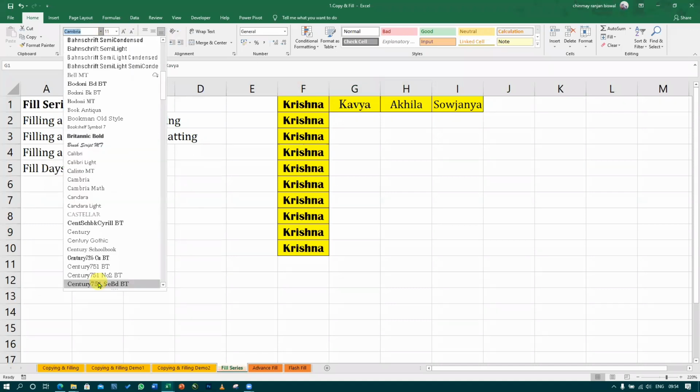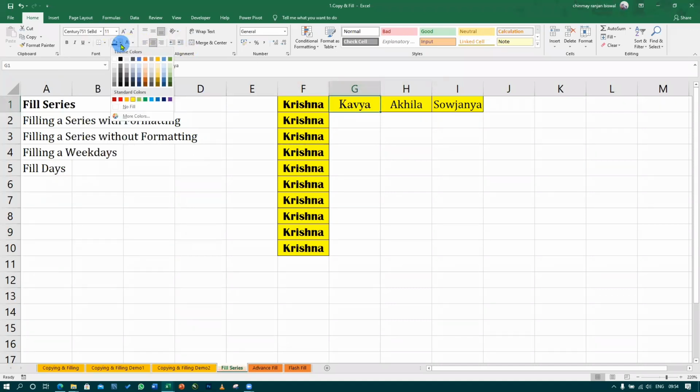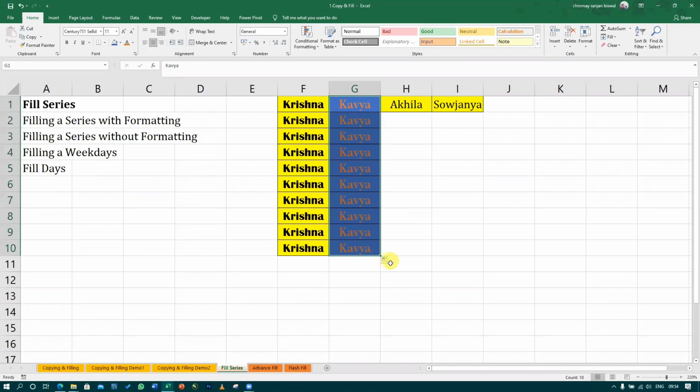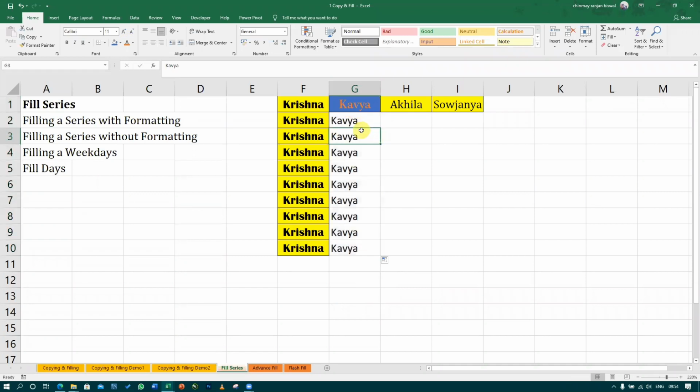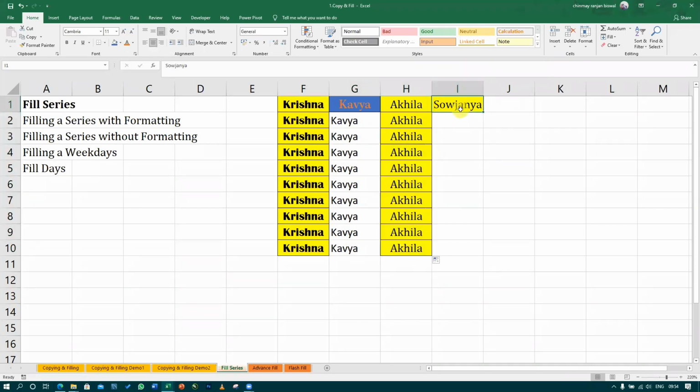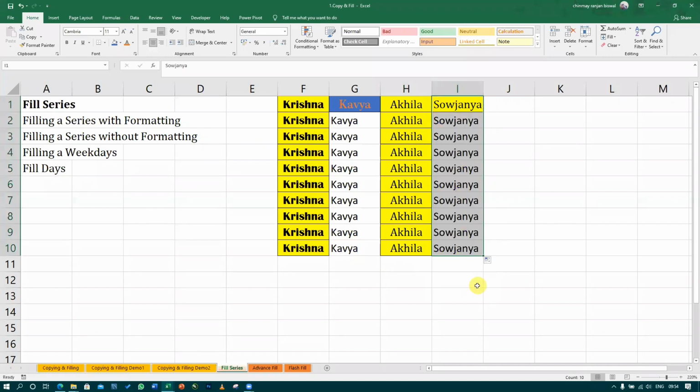But sometimes what will happen? आपको same formats नहीं चाहिए, ठीक है? आपको चाहिए blank format. So what you will do after dragging, click on this small box here. Could you see this small box? Click here, and here you will see fill without formatting. Now click on this without formatting, and you will see all the formatting will disappear. समझ में आया ना? ठीक है. Clear है? So without formatting here, I guess.